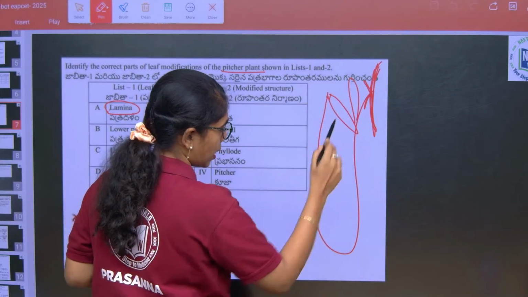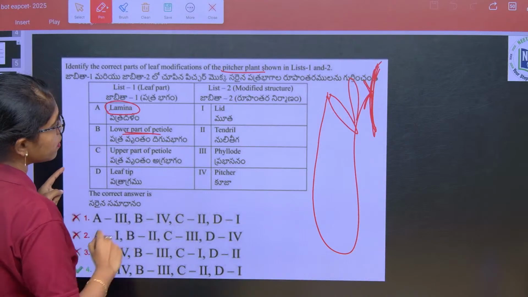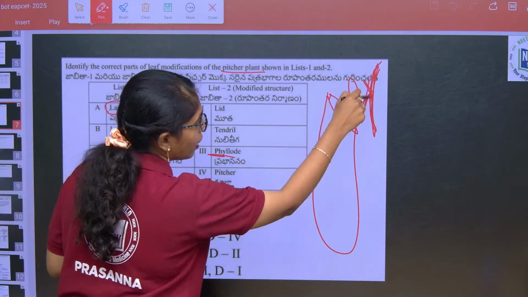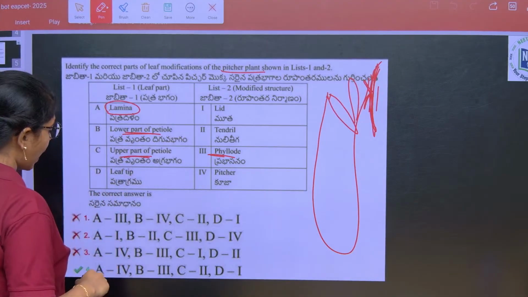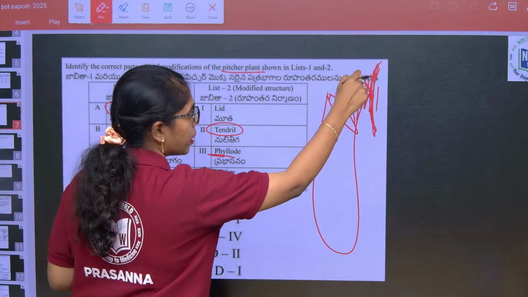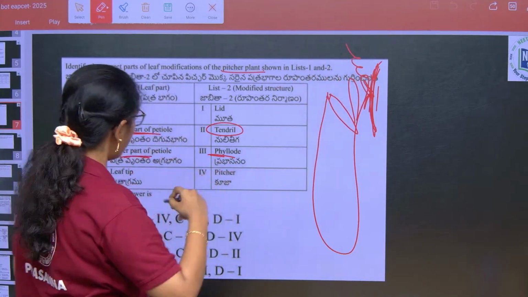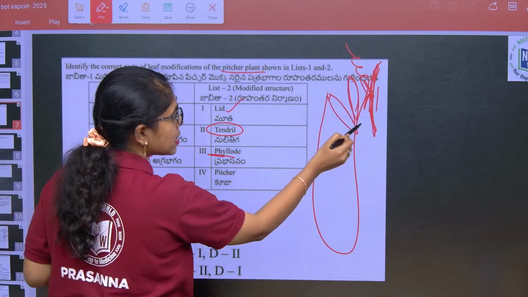This is the pitcher. Lower part of the petiole is modified to phyllode. And then the upper part of the petiole is modified to tendril. And then the leaf tip is modified to the lid. This is the lid.